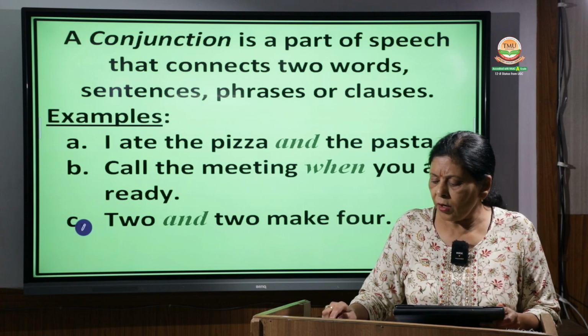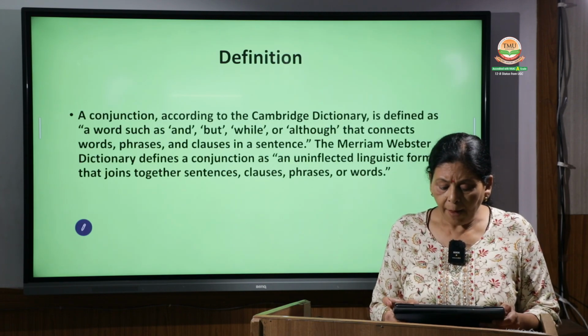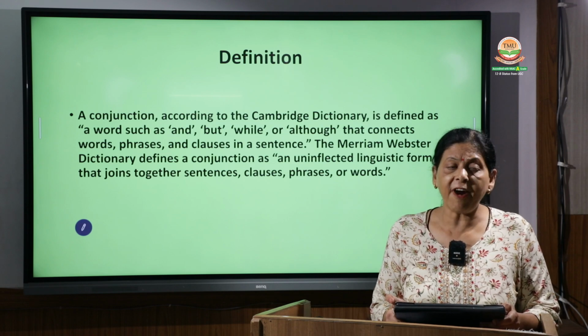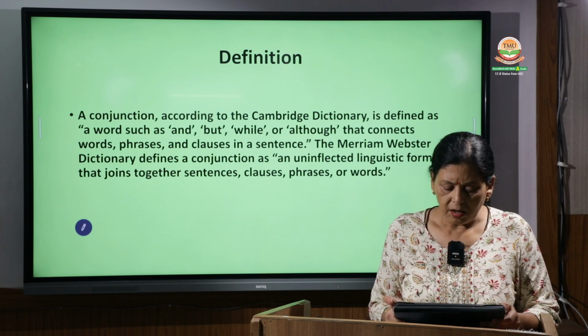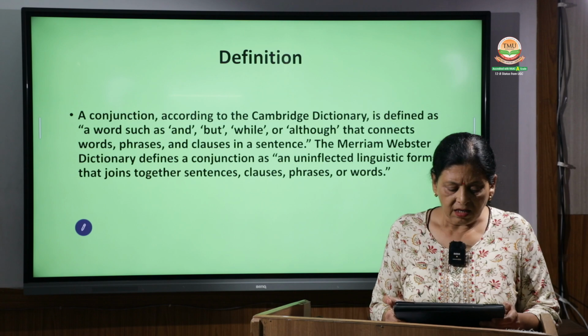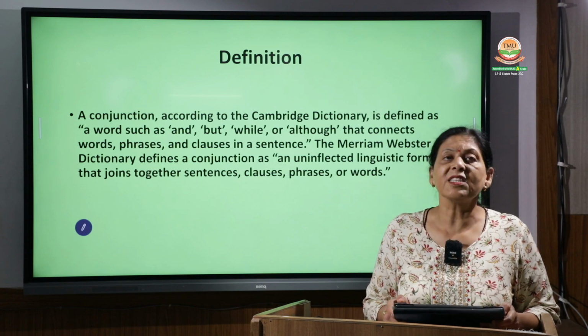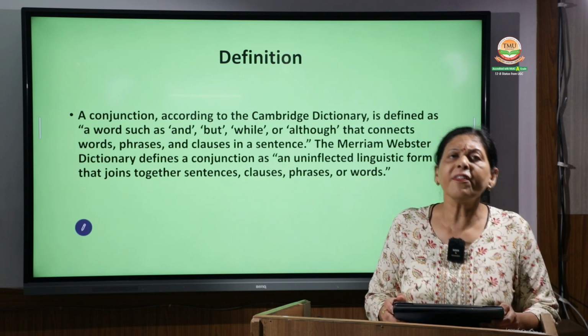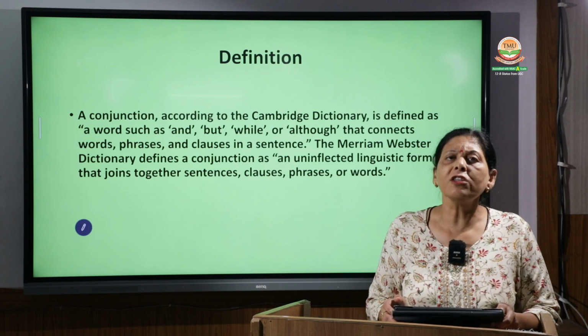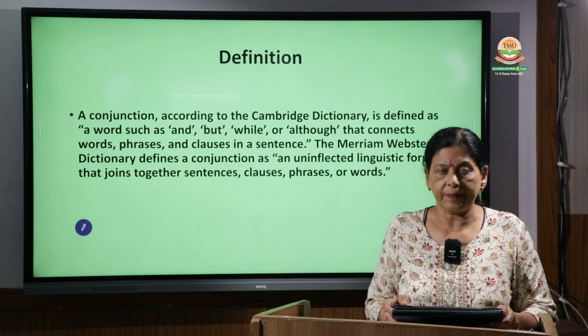Now we are going to discuss the definition of conjunction. According to the Cambridge Dictionary, conjunction is defined as the words like "and", "but", "while" or "although" that connect words, phrases and clauses in a sentence. Means all these things, words, phrases, clauses, are woven in a sentence with the help of conjunction.